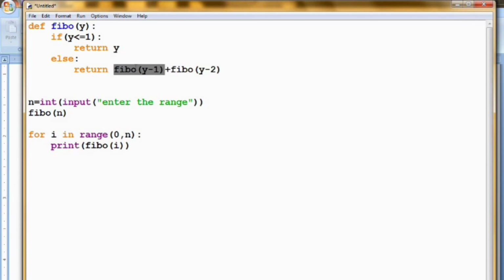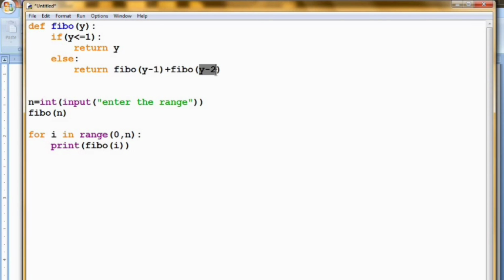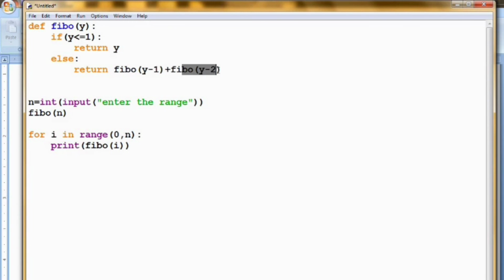Now I will explain it. Fibonacci of, now we are getting the 2. 2 minus 1 is what? 1. So here Fibonacci of 1 is printed, plus Fibonacci of 2 minus 2, which is 0. So it is nothing but, while we are passing 2 inside this i, Fibonacci of 1 plus Fibonacci of 0, because 2 minus 1 is 1, 2 minus 2 is 0. So it is adding the previous two outputs. See here.